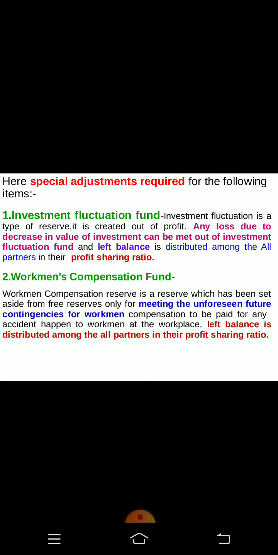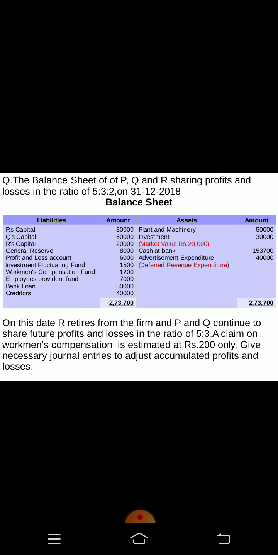So here the decrease has come in the investment fluctuation fund. Just locate, it is 1500. Investment value was 30. Now it has come to 29. So 1000 rupees decrease. So the remaining balance will be 500. That will be transferred to the capital account of all the partners.